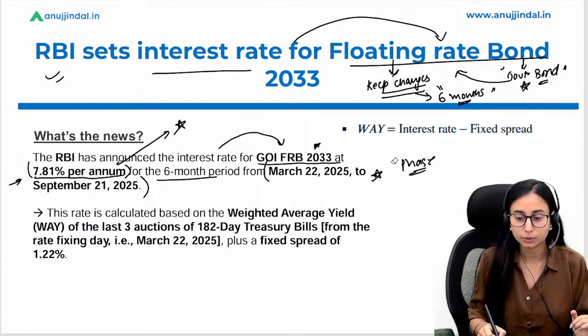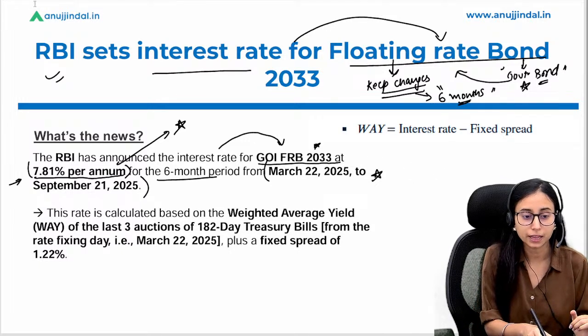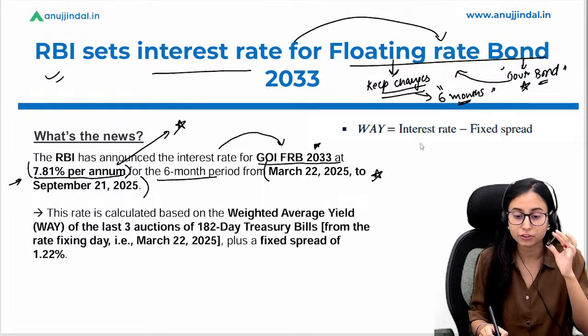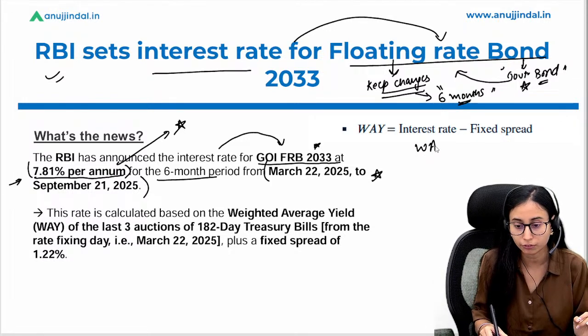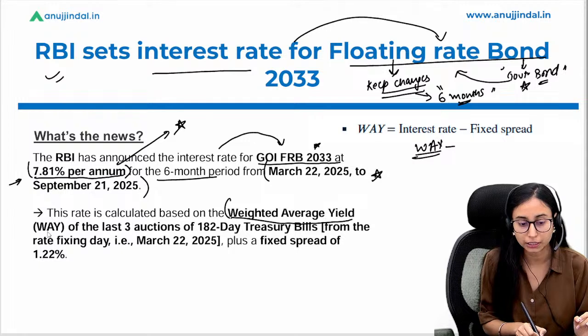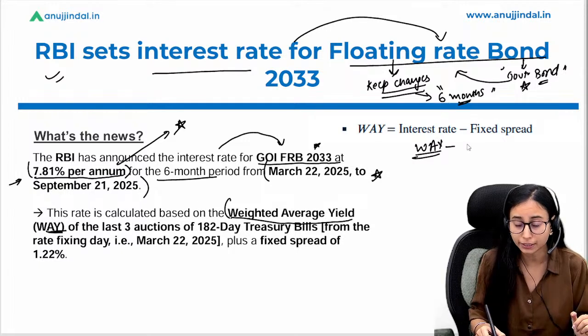Now what is to be understood here is that this interest rate is based on what? This is based on WAY, which is weighted average yield. It is written here that it is based on weighted average yield. Now what do I mean by that? It is based on 182-day treasury bills.